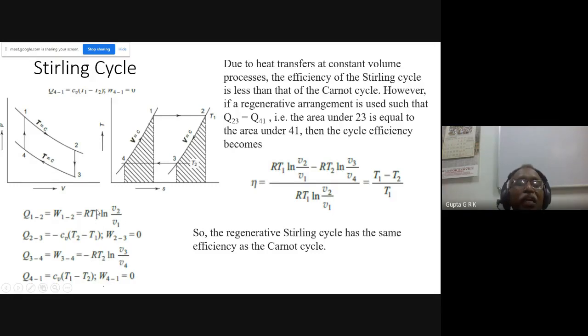Because they are working between the same temperatures, the volume ratios will be same. And when I substitute in QH minus QL by QH, these volume ratios get cancelled. I will get T1 minus T2 by T1, or TH minus TL by TH. So this is what is called Carnot efficiency. So the ideal Stirling cycle will have ideal Carnot efficiency. Efficiencies are same. The only thing is I have to have a perfect regenerator which takes away heat and gives the same heat to the gas. Okay, that is the Stirling cycle.